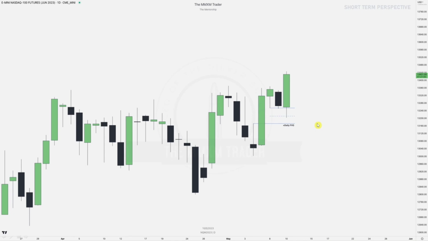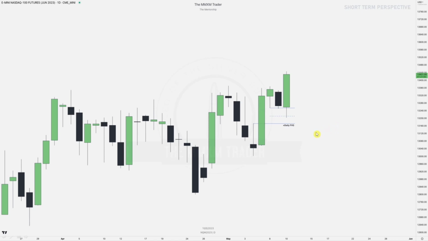Right, over here we've got an E-mini Nasdaq 100 futures chart, right? And think about the core concepts again. We're dipping into an internal range liquidity pool over here, which is a daily fair value gap. So after internal range liquidity has been tagged, where do we want to go? We want to go to external range. So we're looking from internal to external. So that's step number 1.